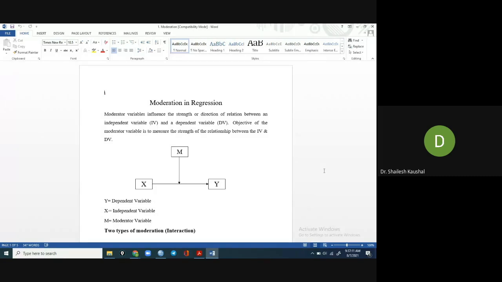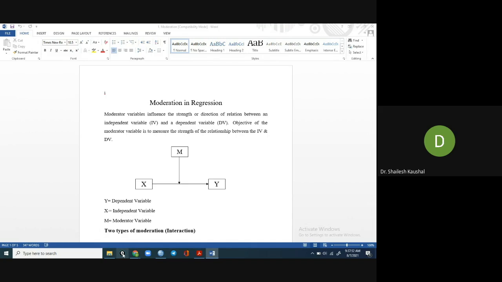If the strength between x and y is high, meaning the regression coefficient value is high, like 0.9, 0.8, or minus 0.9, 0.85, then by including this moderator variable, it changes the strength. It may decrease the relationship between the two variables, or it may increase it.